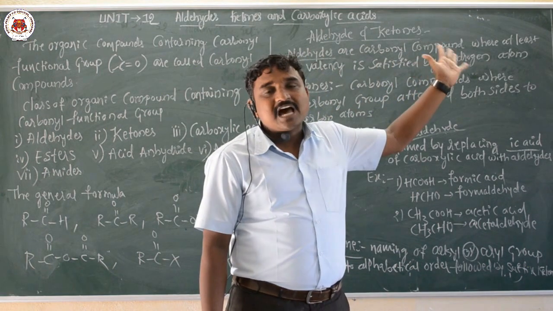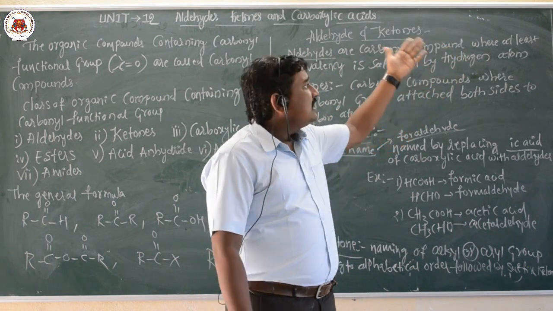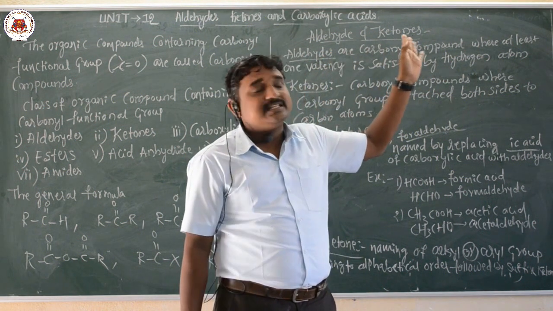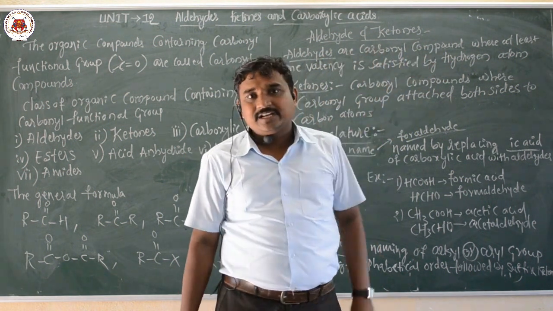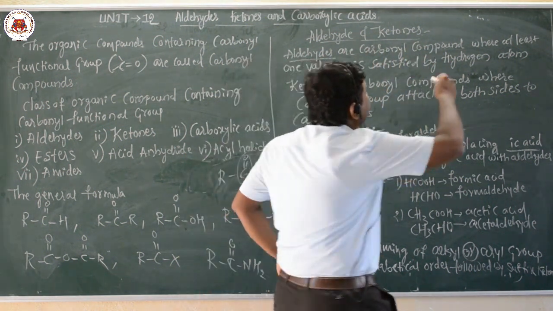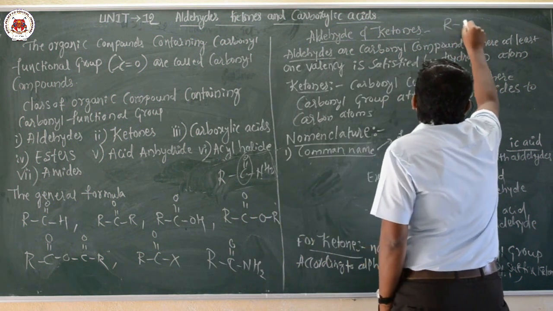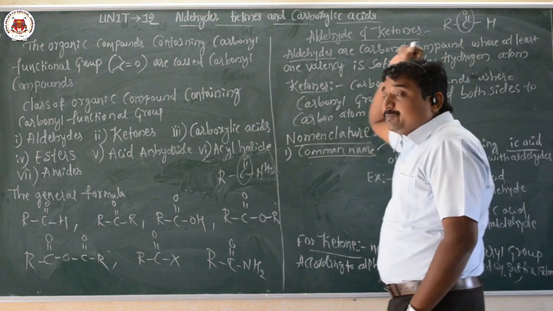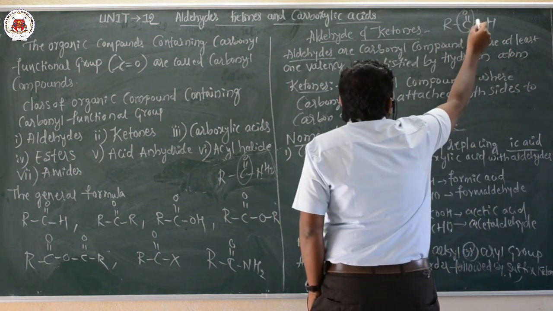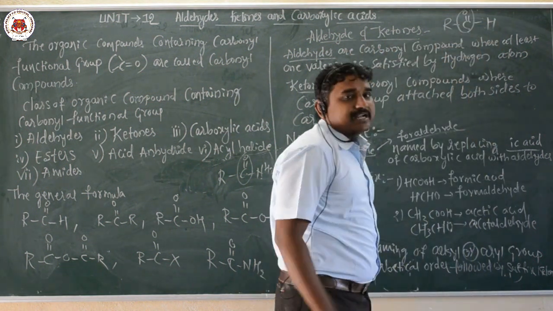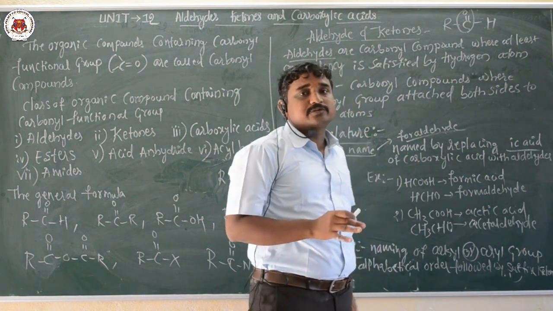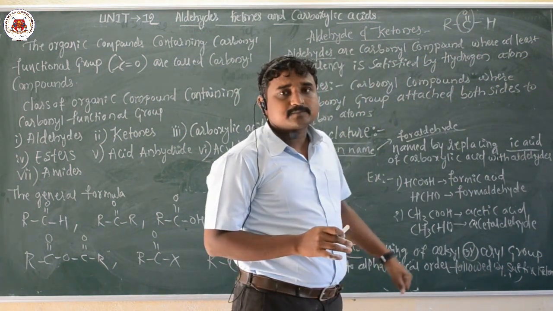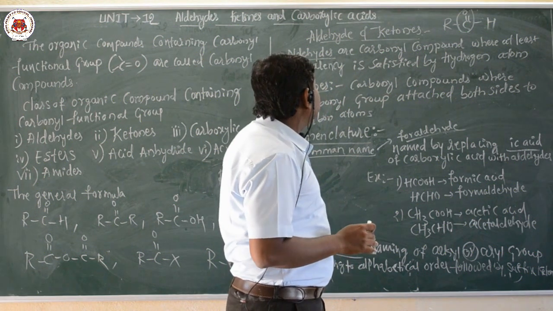Because already we know the general formula, that is RC double bond OH. So this is a carbonyl functional group where one of the valencies is satisfied by the hydrogen atom. Such a class of organic compounds are called what here? Aldehydes.